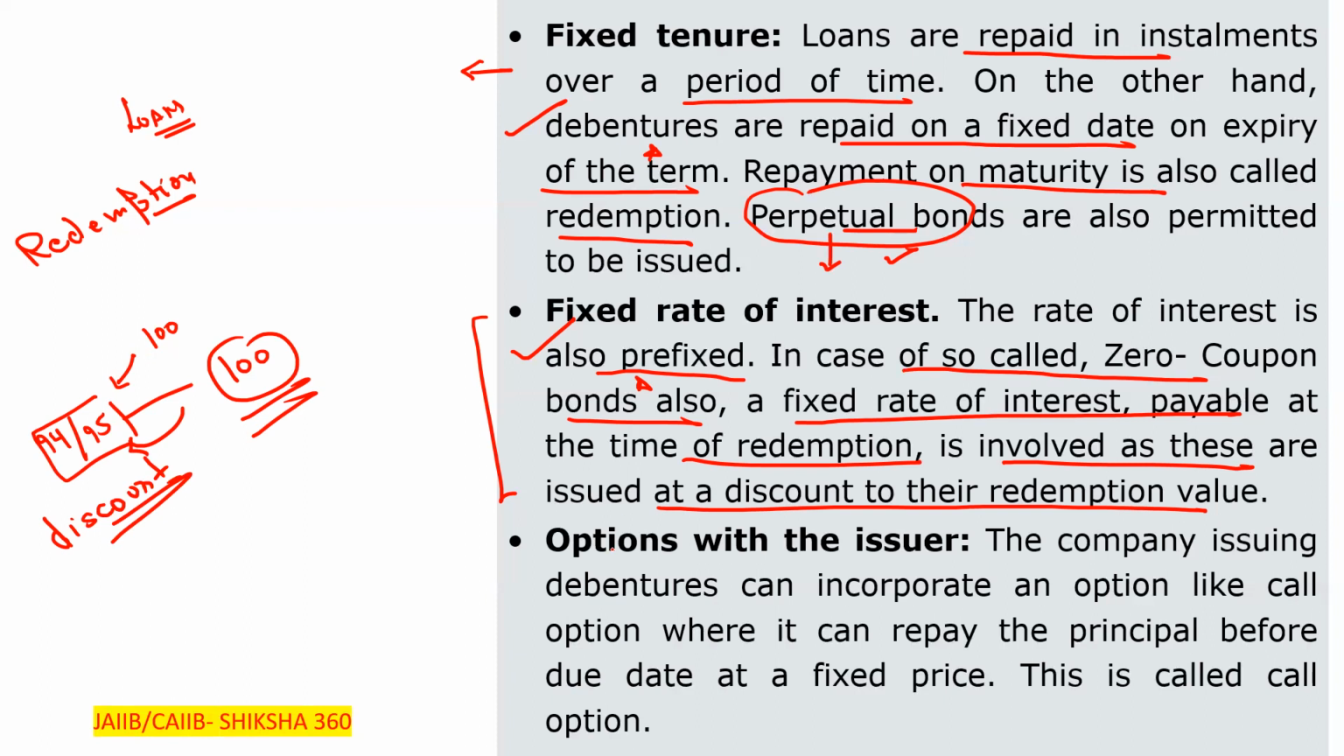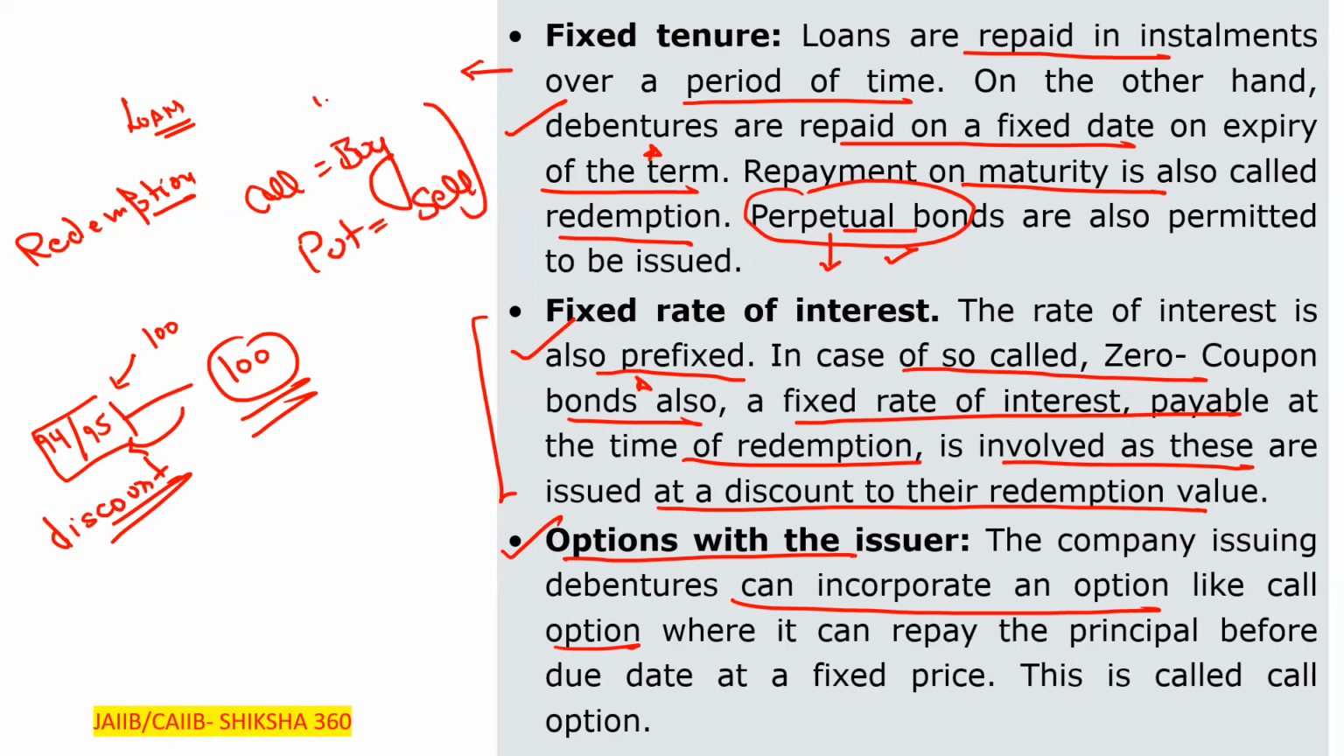Next one, that is options with the issuer. So the company issuing the debentures can incorporate an option like a call option. What is the meaning of that? Call basically means buy. Put basically means sell. We will discuss that in detail in the BFM.